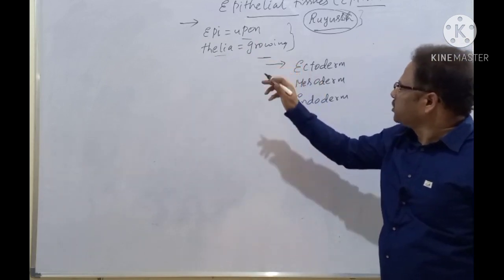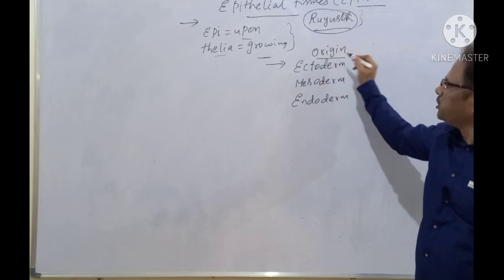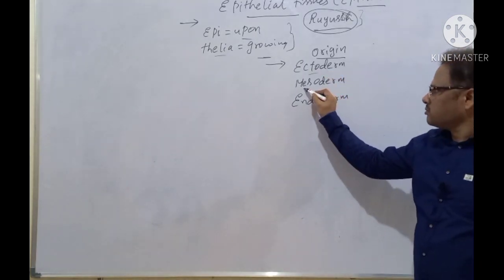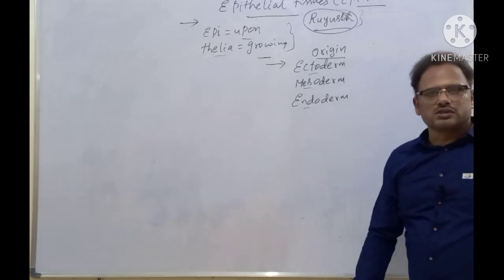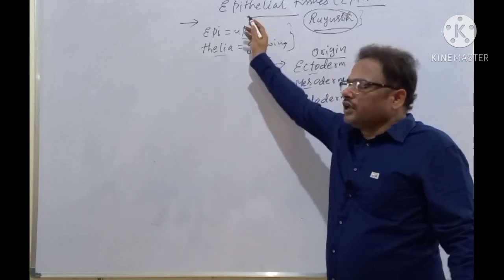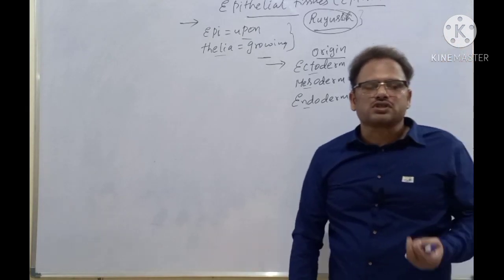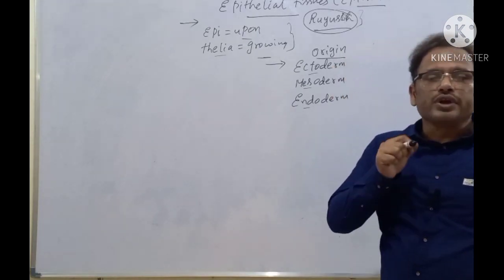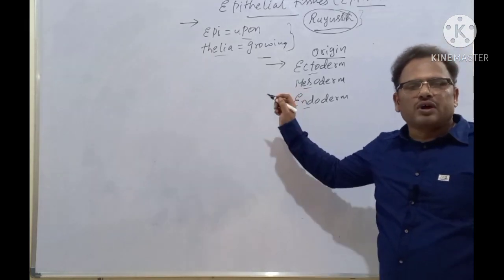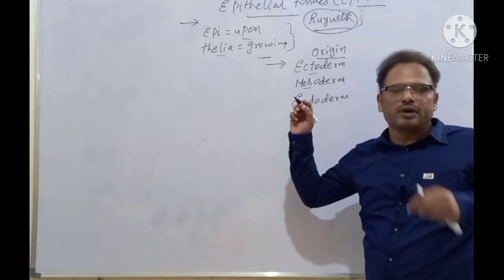And this is the second point to be noted, that is the origin of epithelial tissues. The cells are derived either from ectoderm, some from meso, some from endoderm. All the three germ layers. And you have to note this most important point, that epithelial tissues are the first tissues to be originated during the embryonic development. So type in the comment box, students, which tissue of the four major tissues is the first to be developed during the embryonic stages. All of you type in the comment box.